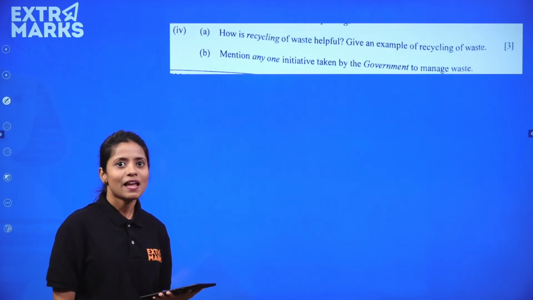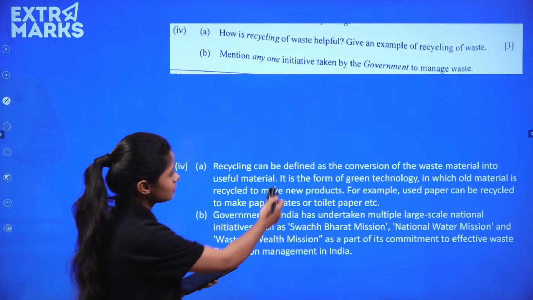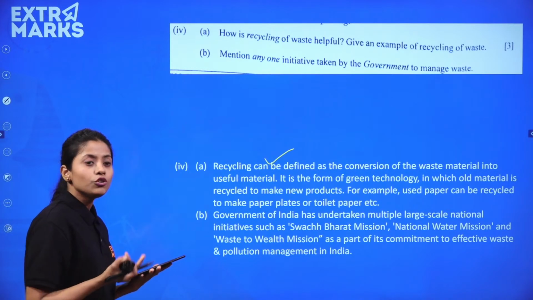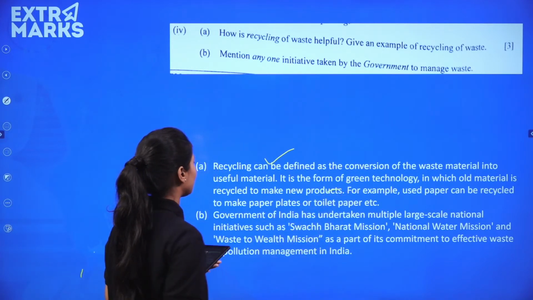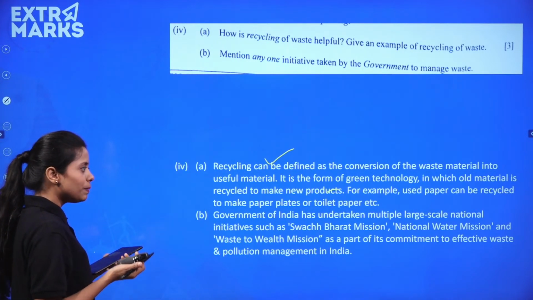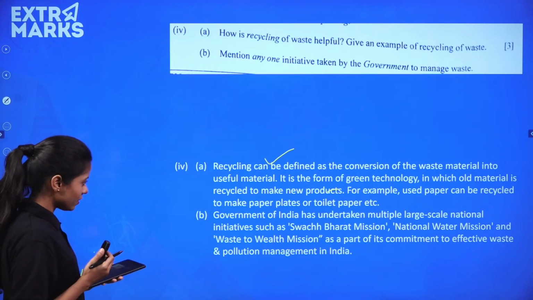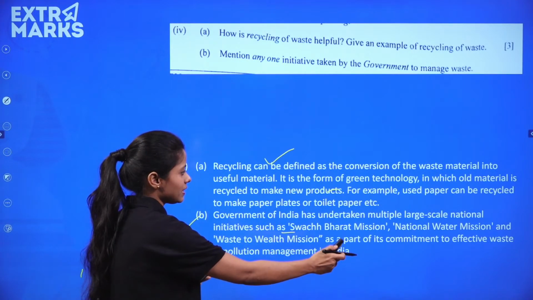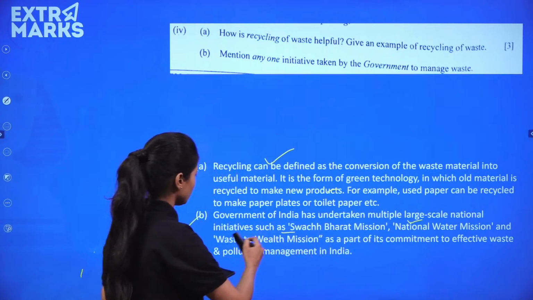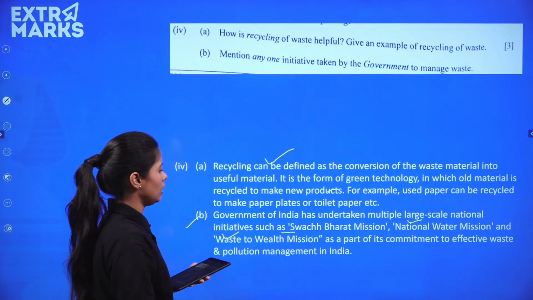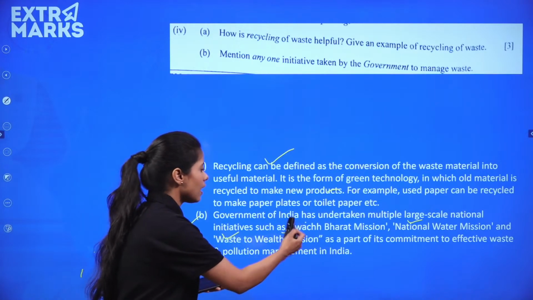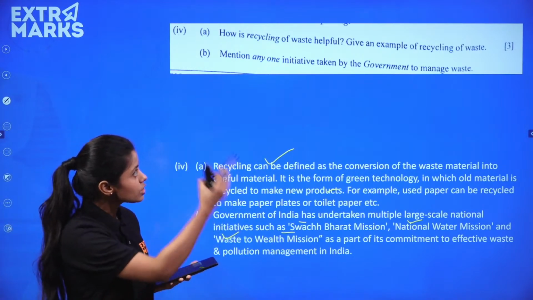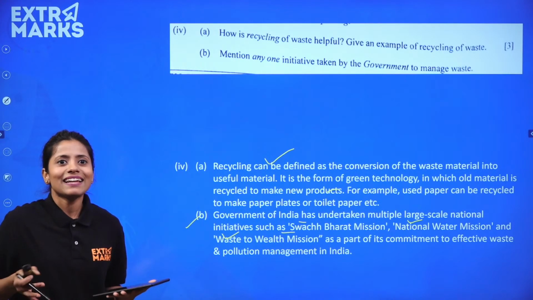Quickly, looking for the answers. Recycling of waste is helpful. How? By recycling it, you make new products. For example, used paper can be recycled to make plates, toilet papers, etc. Right? Now this is the example I have taken, but there were multiple examples. National Water Mission was there. Waste to Wealth Mission was there. Initiative of Swachh Bharat. I have given you more names here, the measures that were taken by the government to manage the waste.